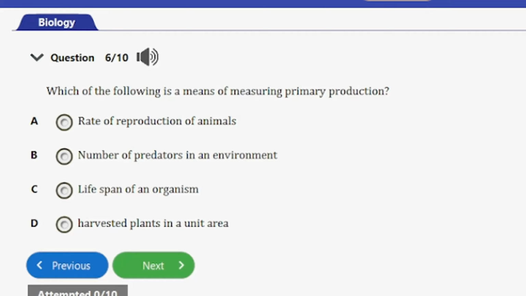So primary production is the synthesis of organic compounds from atmospheric or aqueous carbon dioxide, and it primarily occurs through the process of photosynthesis, which uses light as a source of energy. So it's important to note that primary production can be measured by the amount of harvested plants in a unit area, and that's the answer to this question, guys.